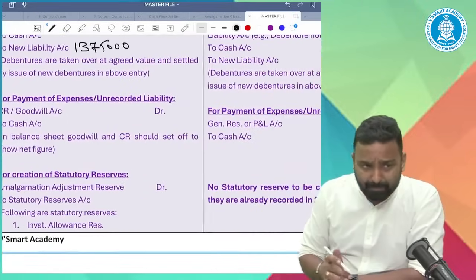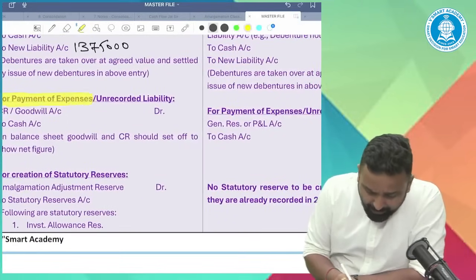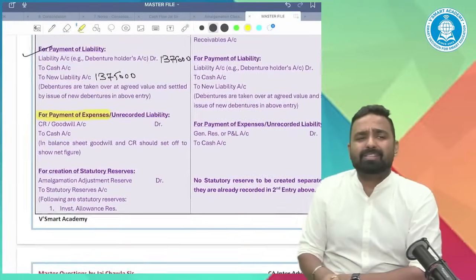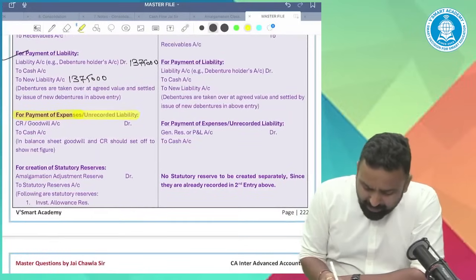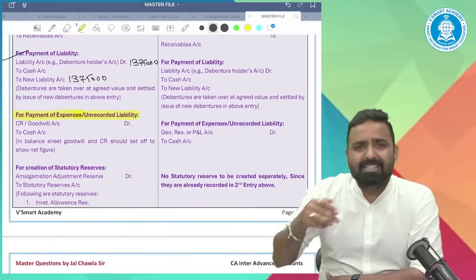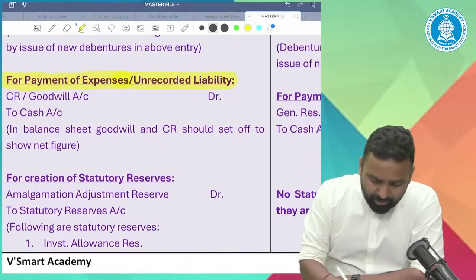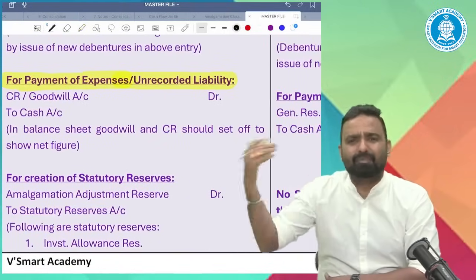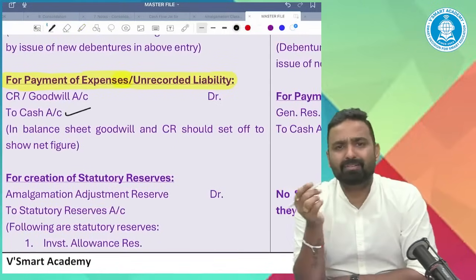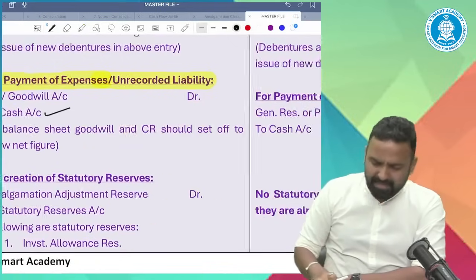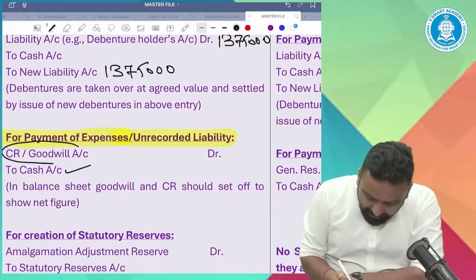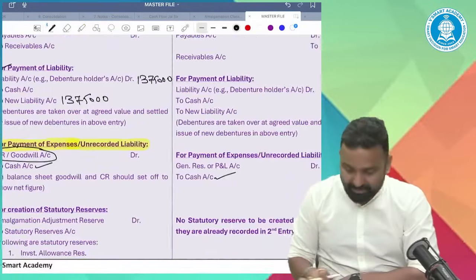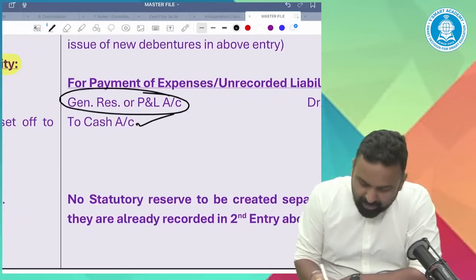If the transferee company is making payment of any expenses on behalf of the transferor company, or paying or settling any unrecorded liability, what will we do? See, payment of expense or unrecorded liability will be in cash, so the cash account will be credited. What is to be debited? Capital reserve or goodwill in case of purchase; here, general reserve or P&L.